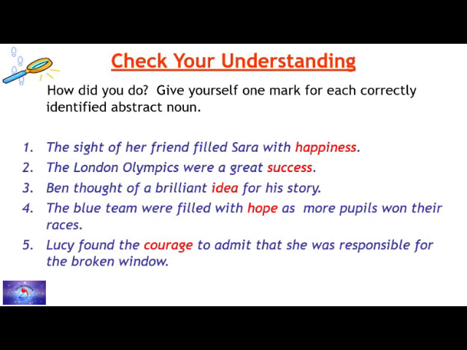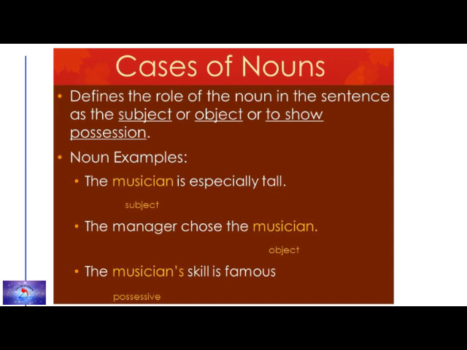Now we are going to learn about the noun cases. So what do you mean by noun cases? It actually defines the role of the noun in a sentence. So what is the role of a noun in a sentence? It refers to whether it is a subject, an object, or shows possession.